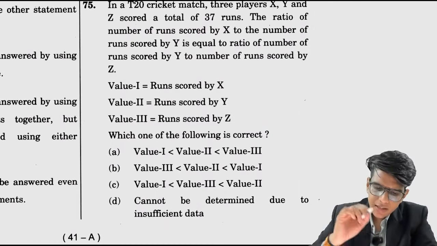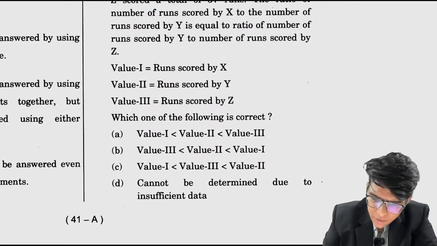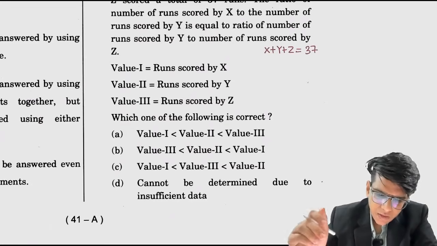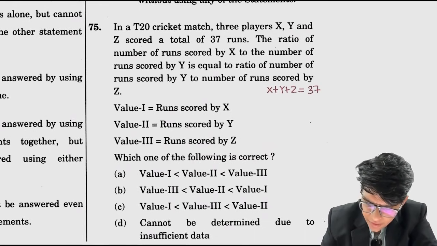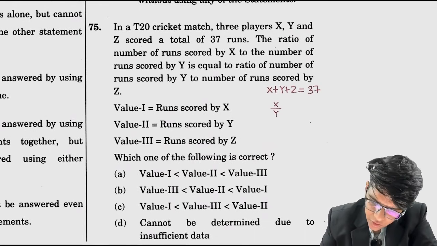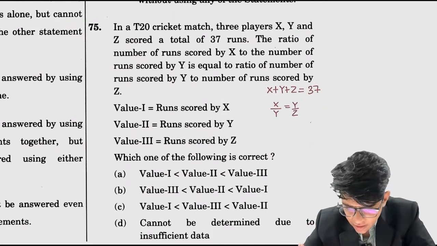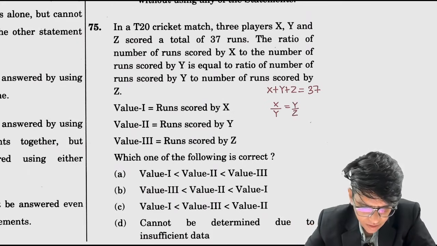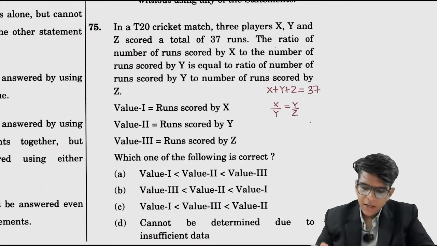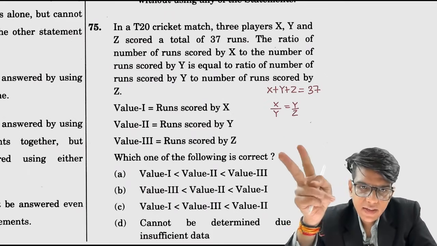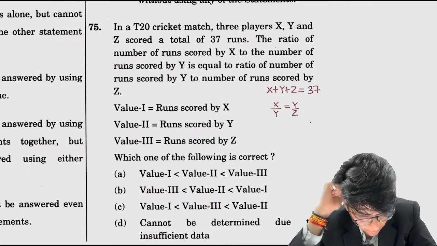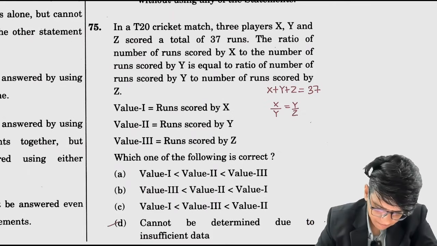In a T20 match, the three players X, Y, Z scored a total of this. So X plus Y plus Z equals 37. The ratio of the score of X to the score of Y is equal to the ratio of the score of Y to the score of Z. Okay, this is the equation. There are two equations. What is the value of runs? We have 3 variables and only 2 equations. So can you solve it? No, it cannot be done due to insufficient data.